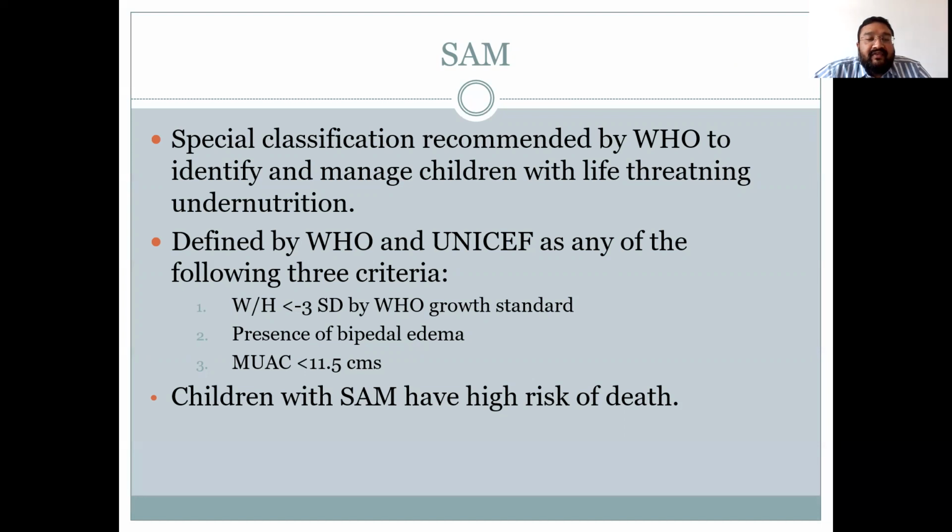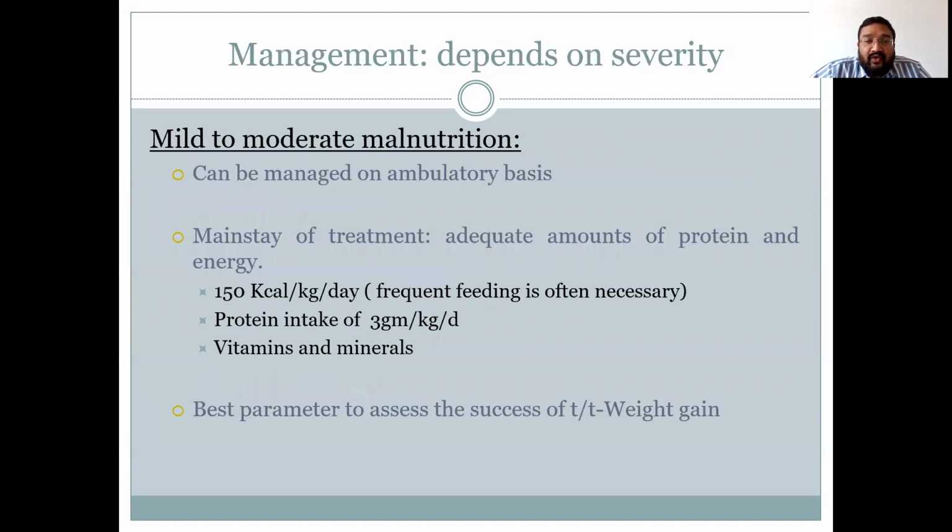These are weight for height less than -3 standard deviation by WHO growth standard. Second is presence of bipedal edema. And third is when mid-upper arm circumference is less than 11.5 centimeter. So if any of these criteria is fulfilled, child is said to have severe acute malnutrition or SAM. Children with SAM usually have high risk of death and long-term morbidity.